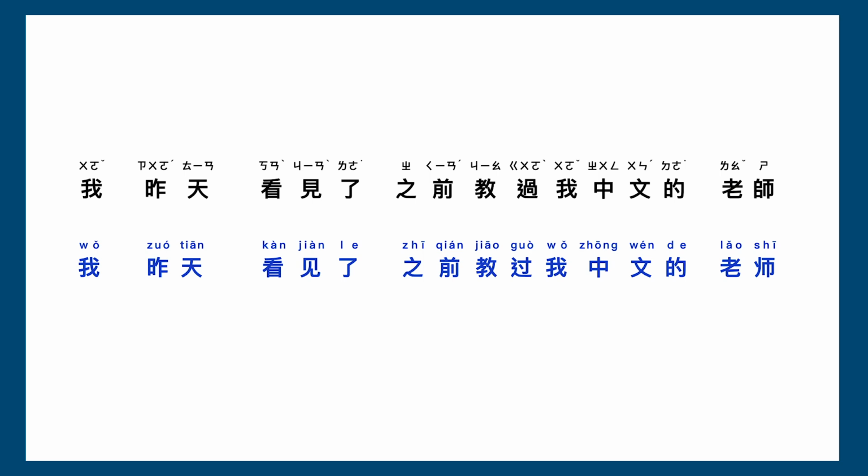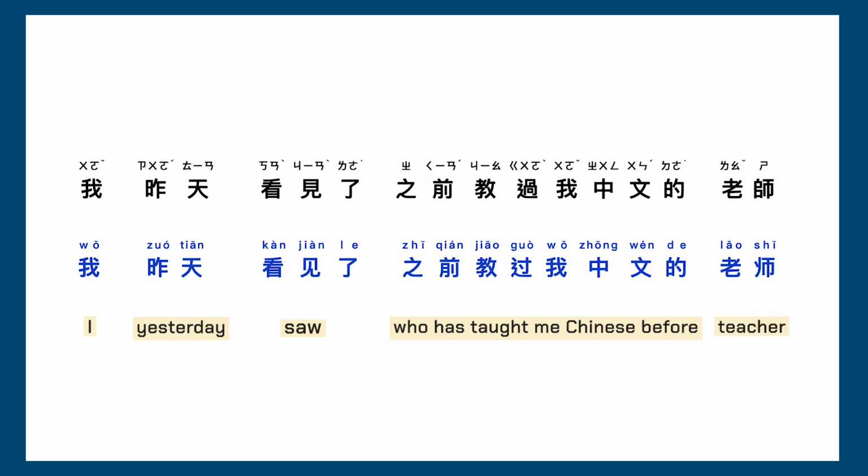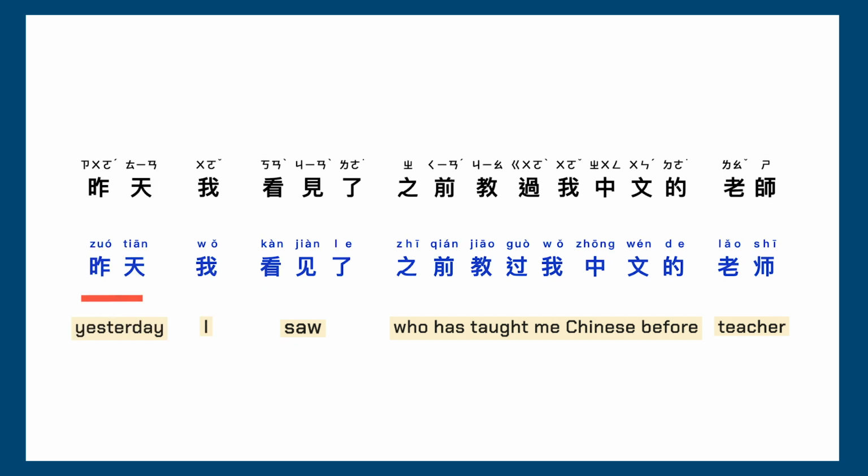Okay, here is the answer. 我昨天看见了之前教过我中文的老师。The time is for telling when the action happens, so we put this detail before the main verb. However, it can also be placed at the beginning of the sentence to express when the whole event happens.